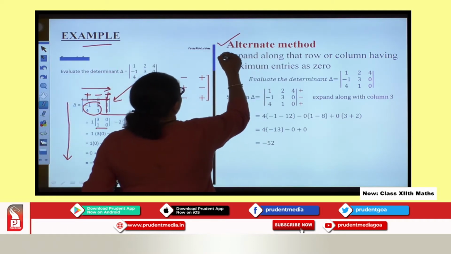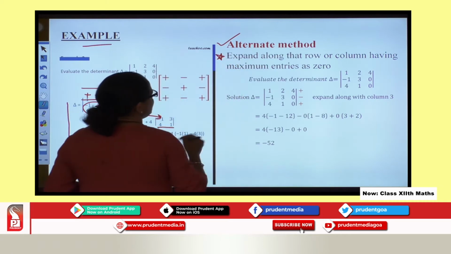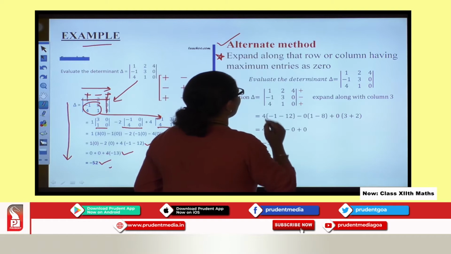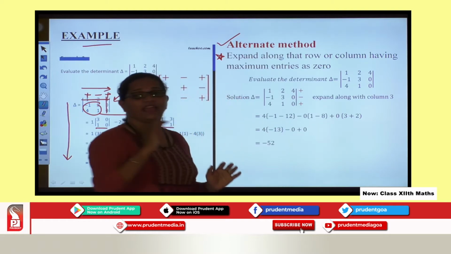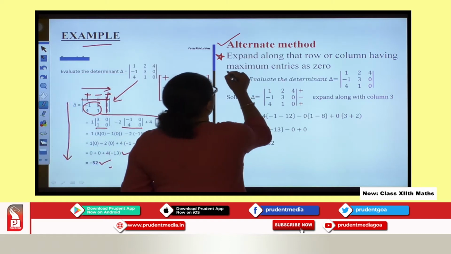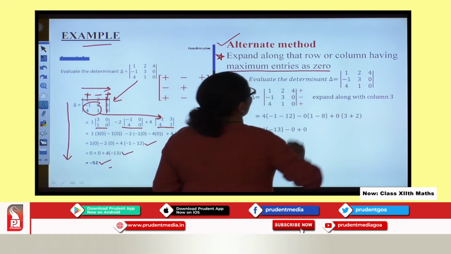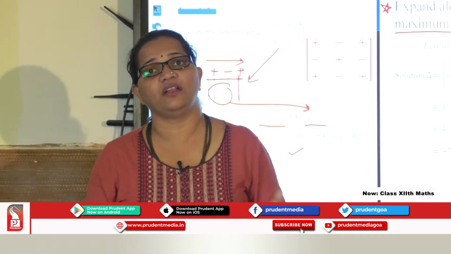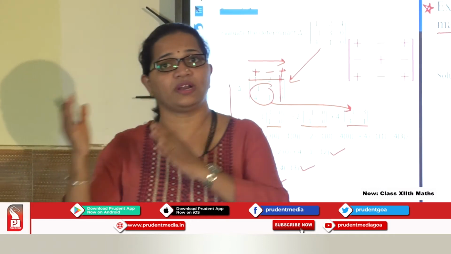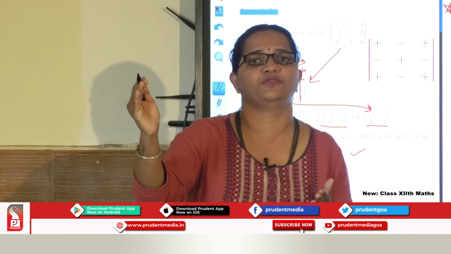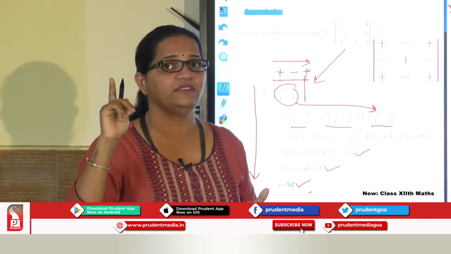Here you need to remember one rule: when you expand, you can expand along any row or column having the maximum entries as 0. Which is very important to notice.